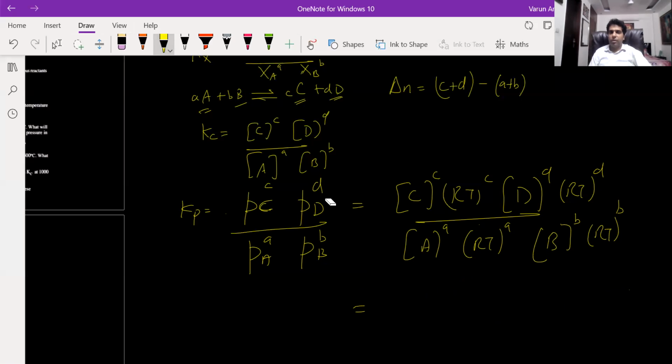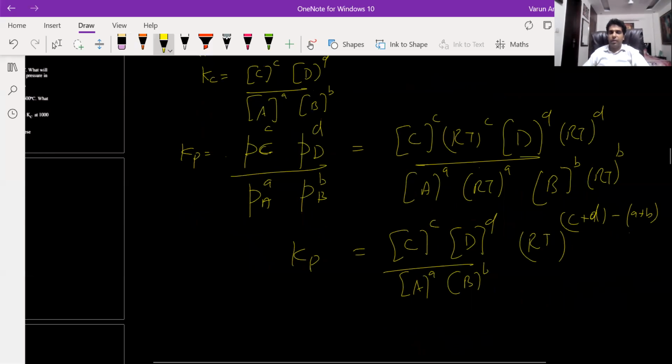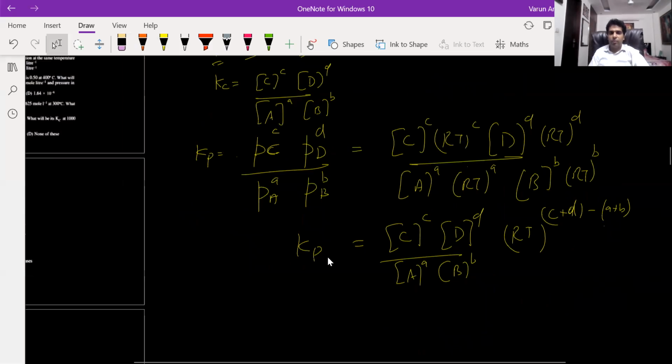So this will be concentration of C raised to power c, concentration of D raised to power d, upon concentration of A raised to power a, concentration of B raised to power b, and RT raised to power (c + d) minus (a + b). So this is my Kp. So I can write Kp is equal to, now this is Kc, and RT raised to power